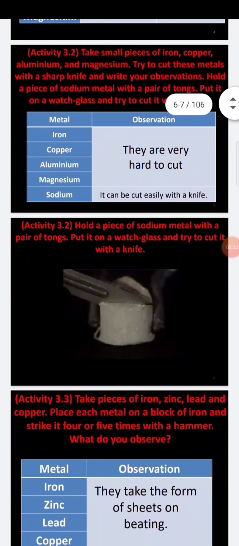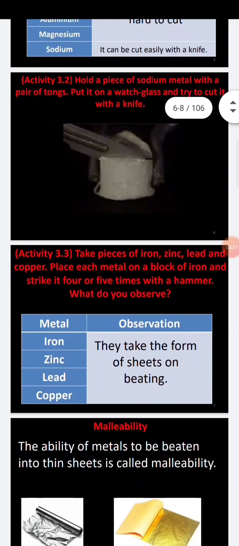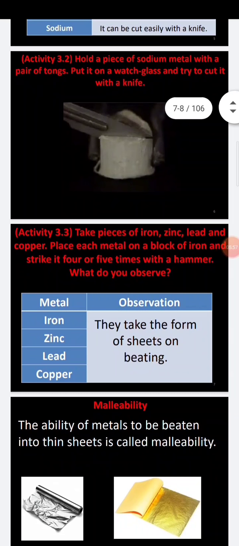Coming to the third one, as shown in the diagrams. Next, take a piece of iron, zinc, lead and copper. Place each metal on a block of iron and strike it four or five times with the help of a hammer. What should you do with the hammer? You place the metal on the block of iron and strike it.